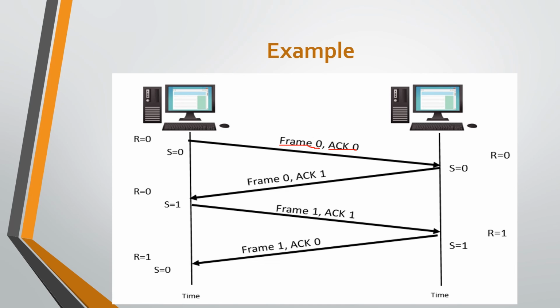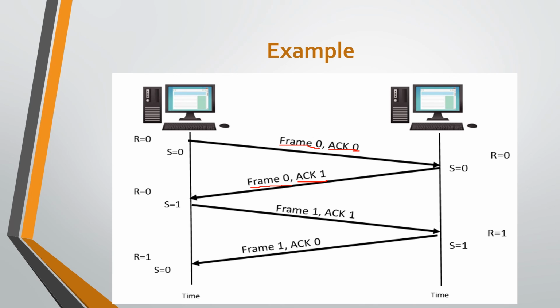So if it gets the frame with sequence number 0, it gives the acknowledgement containing the value 1. In the same way, if it gets the acknowledgement related to 0, then the frame having the same sequence number will be transmitted from the second host to the first host.